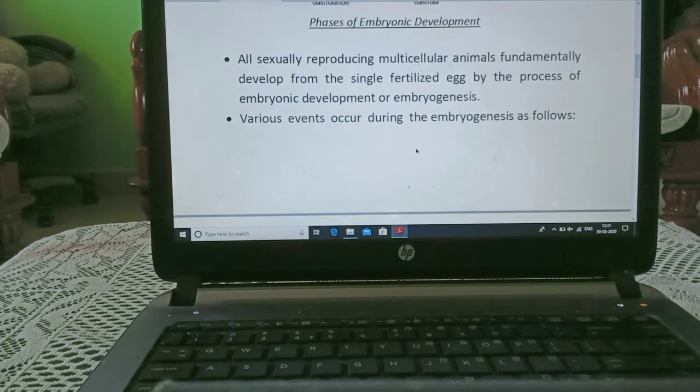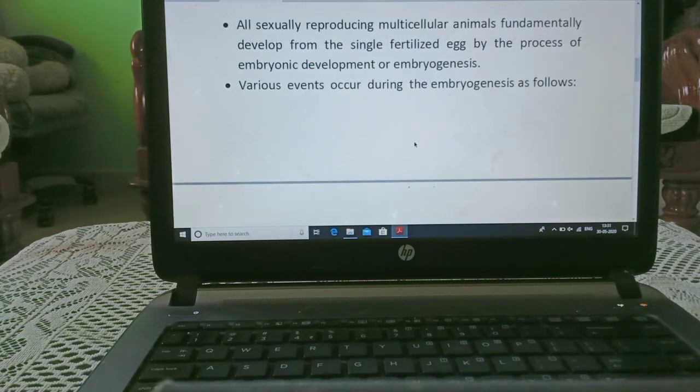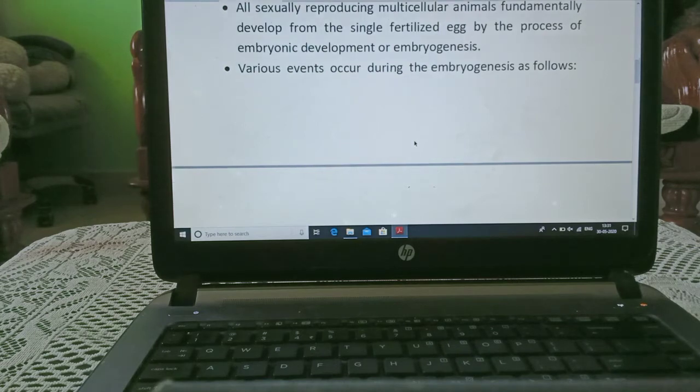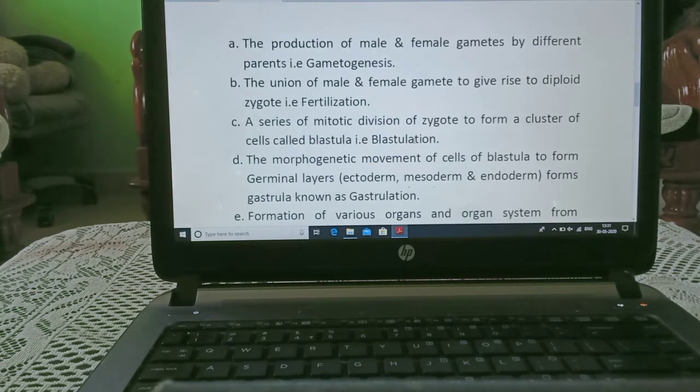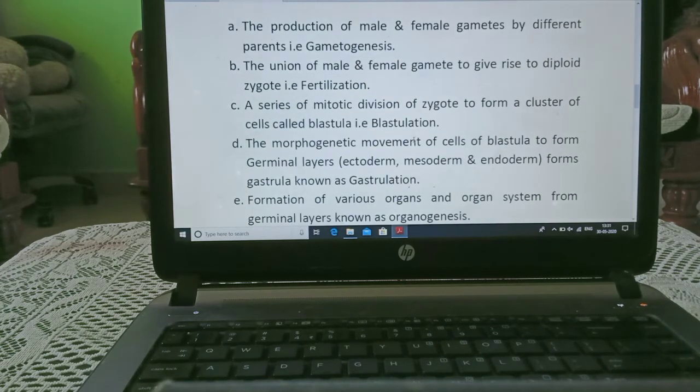All sexually reproducing multicellular animals fundamentally develop from a single fertilized egg by the process of embryonic development or embryogenesis. Various events occur during embryogenesis as follows. The production of male and female gametes by different parents is known as gametogenesis. The union of male and female gametes to give rise to a diploid zygote is fertilization.